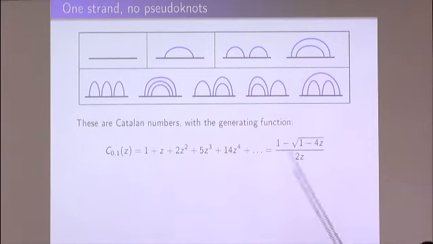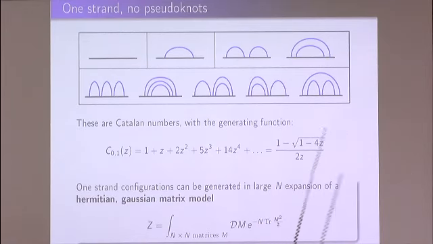It turns out that these numbers are so-called Catalan numbers, which are well known in mathematics. For example, they give the number of triangulations of a given polygon. And one is able to write a generating function for this, which is just given by this formula. So in other words, if I expand this formula in Z, I get this series, and this reproduces all these diagrams.